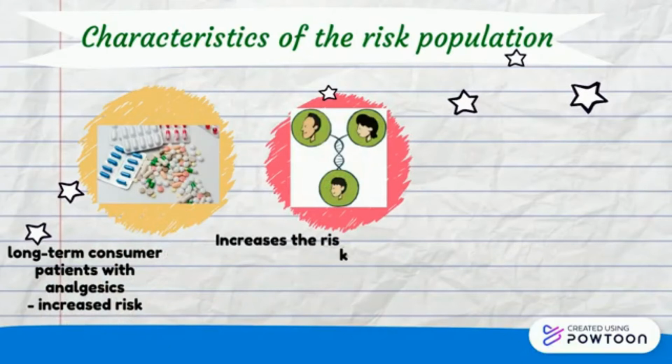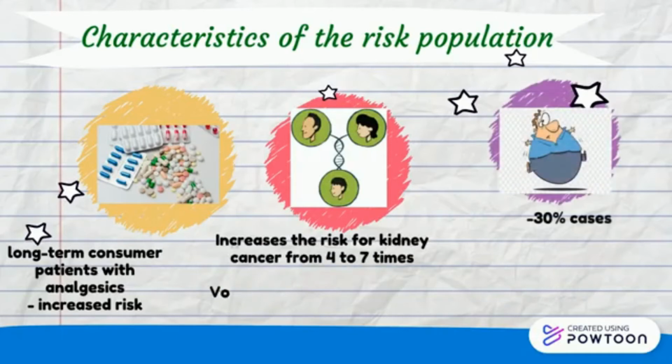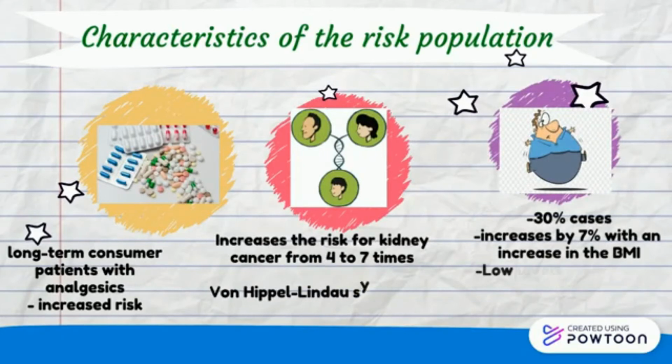Fifth is inheritance, which increases the risk of kidney cancer from 4 to 7 times. Patients with von Hippel-Lindau syndrome have an increased risk of getting kidney cancer by 40 to 60%. The risk of kidney cancer increases by 7% with an increase in BMI.